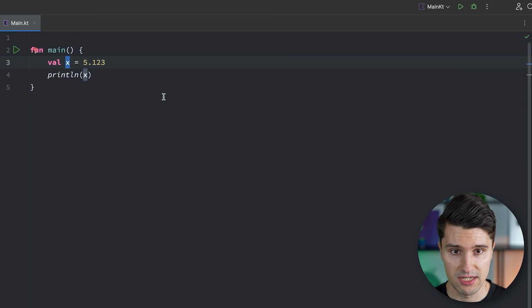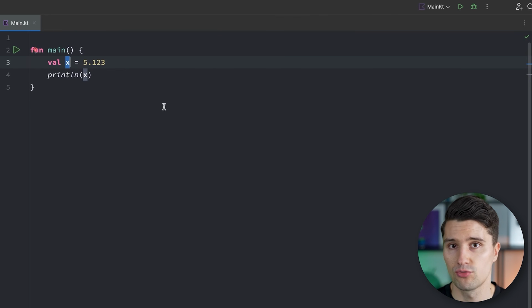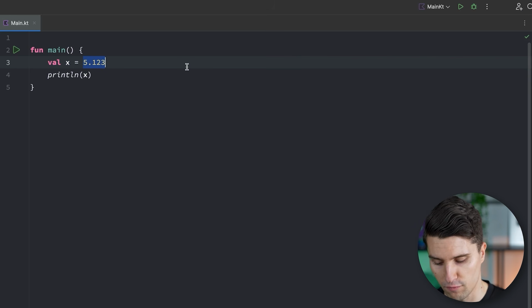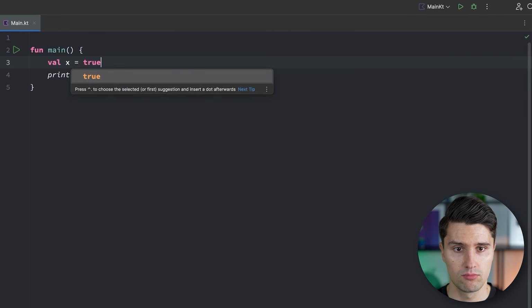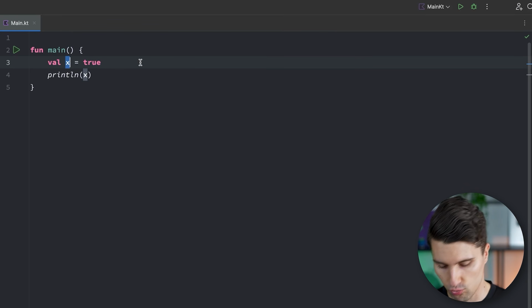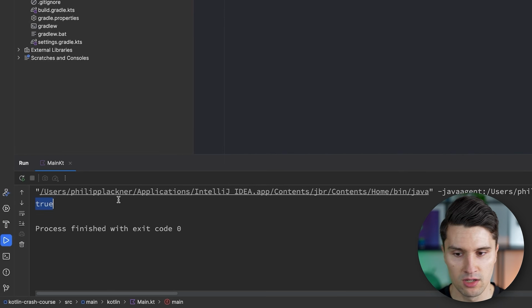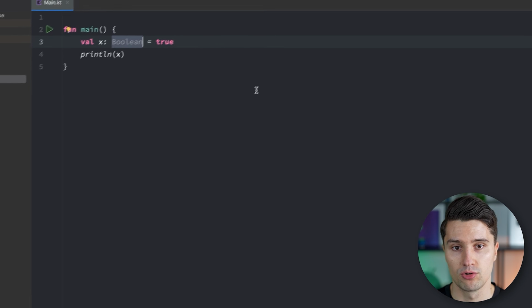One more interesting data type are so-called booleans. Because with booleans, we can simply say a value is either true or false. These are the only two options we can assign to a boolean. So instead of setting this to a double number here, we could also say we set this to true, and then x would be a boolean. And if we now run this, then we would obviously just get the true printed to the console.